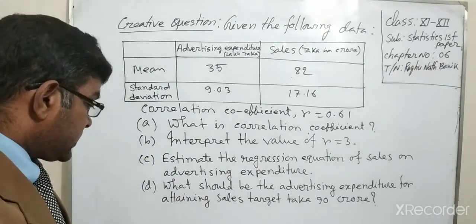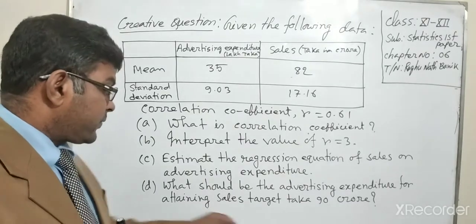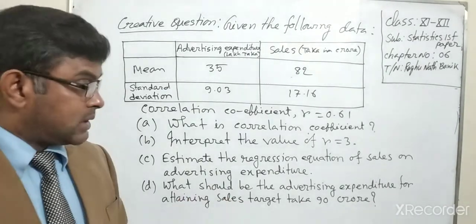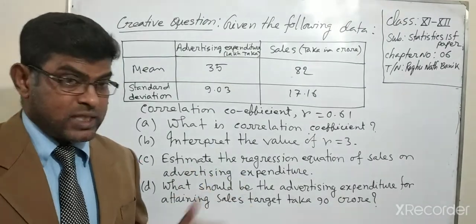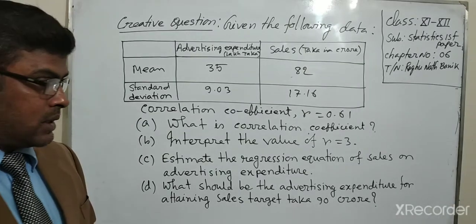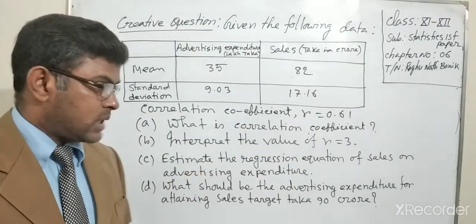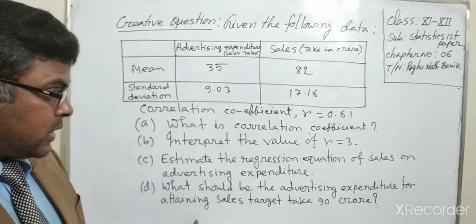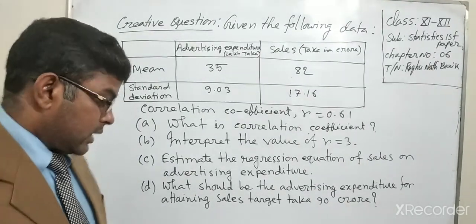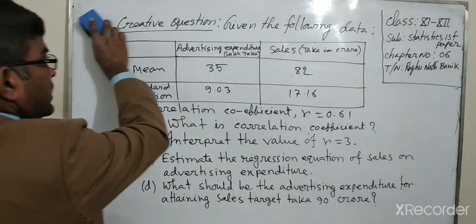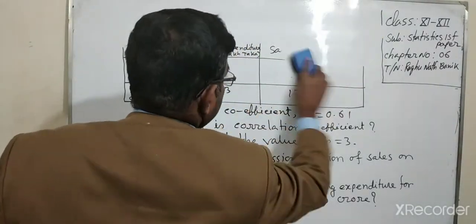Secondly, for the value of r equal to 3, we know that the correlation coefficient range is -1 less than or equal to r less than or equal to 1. So it is impossible for r to equal 3. Now we have to write the solution. At first I erase the board.